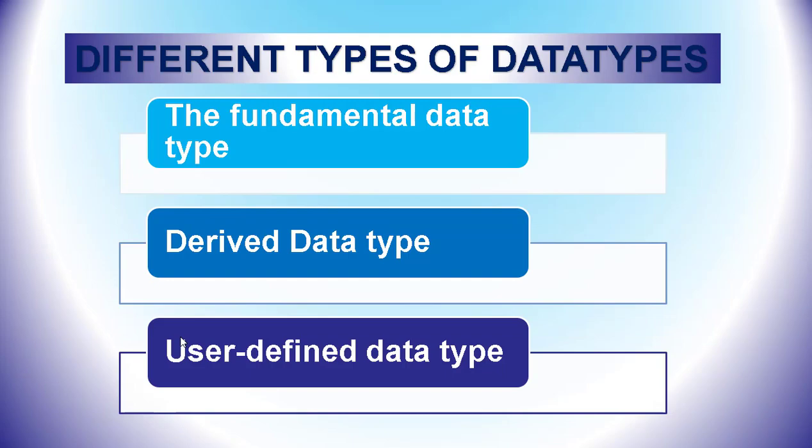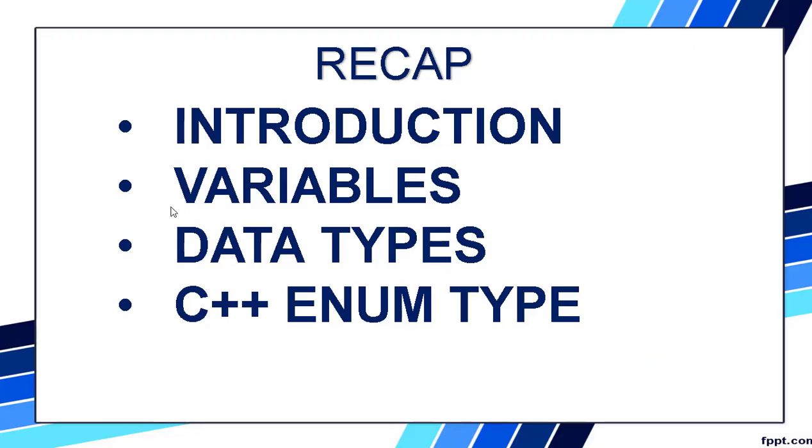Let us have a recap of what we have studied today. In today's class, we studied what is a variable. A variable is an object or an element which keeps changing during the execution of the program. A variable represents the name of the memory location. Later, we studied how to declare a variable, or how to write the syntax for the variable. First we mention the data type, then write the variable name and put a semicolon. The variable name is user defined, that is, the user gives the variable name. It is an identifier. The variables can be a constant or it can be an array or function.